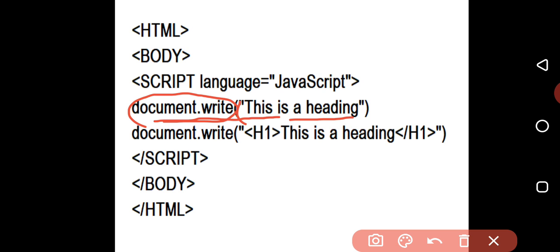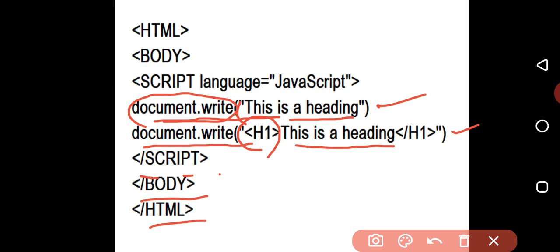Now, what is the difference between this statement and this statement? Both are the same, but here I am using an HTML tag and JavaScript at a time. Here I have written document.write with h1, meaning this will be a heading of h1 size. Script has been closed, body has been closed, HTML has been closed.